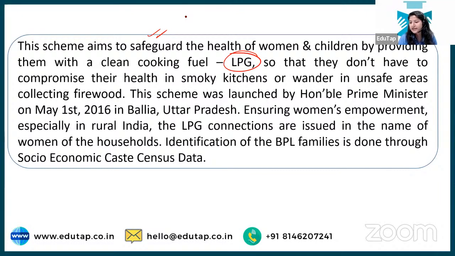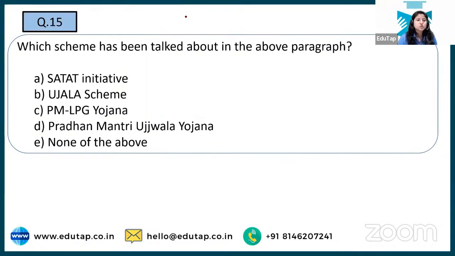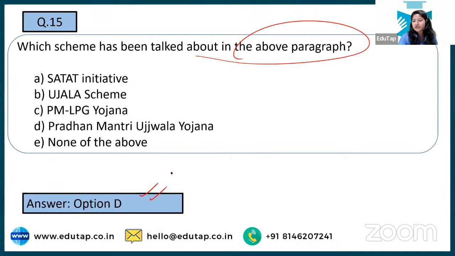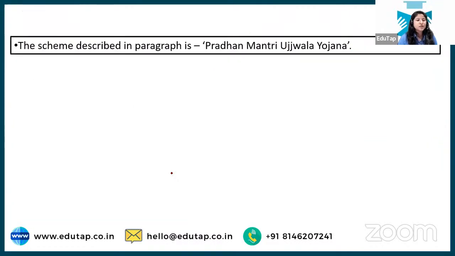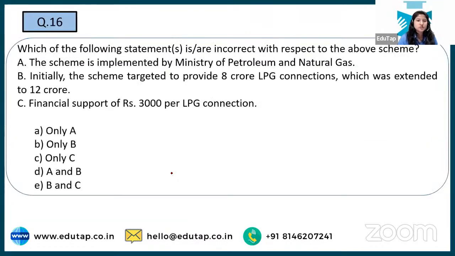Jyoti and Nilesh and Fendra know. So which scheme has been talked about in the paragraph? End of discussion. It is option number D. Okay, that is your Pradhan Mantri Ujjwala Yojana. I hope that is clear. And yes, Selva also said the correct answer. Then we have Pradhan Mantri Ujjwala Yojana, clear cut.